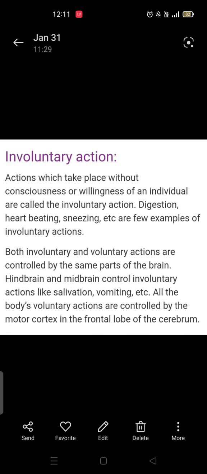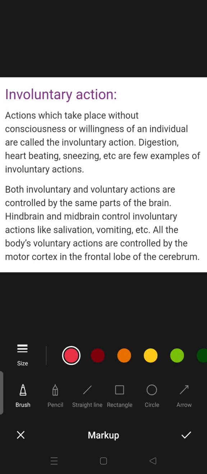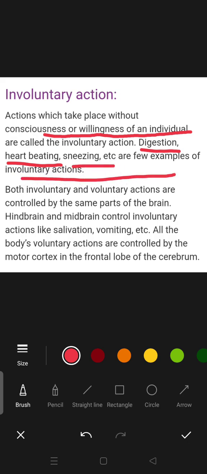Last is the involuntary actions. As I told you, these are actions which take place without consciousness, without knowing, without the willingness of an individual, like digestion happening in our body. Our heart is beating continuously. When we sneeze. These are all examples of involuntary actions.